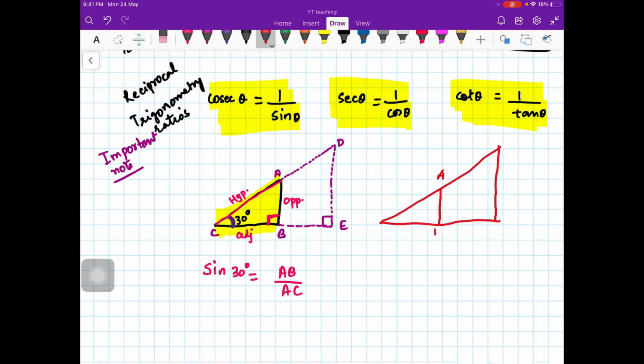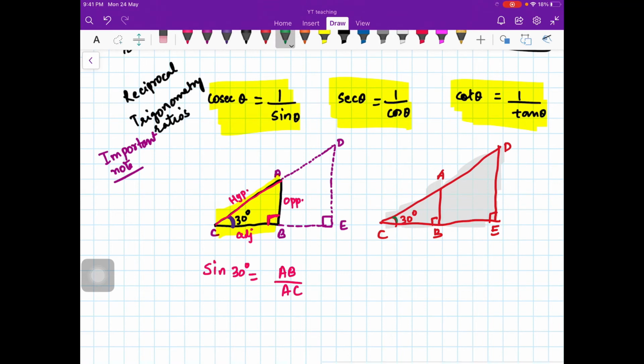Now again I am drawing this picture. You have something like this, A, B, C. This angle is 30 degrees, this angle is 90 degrees and this angle is 90 degrees as well, and this is G. Now suppose I don't look at the smaller triangle and I look at the bigger one. Now look at this triangle.